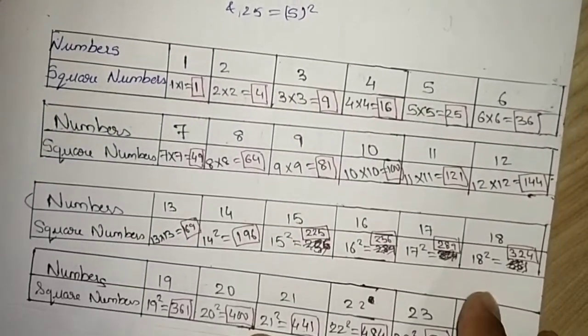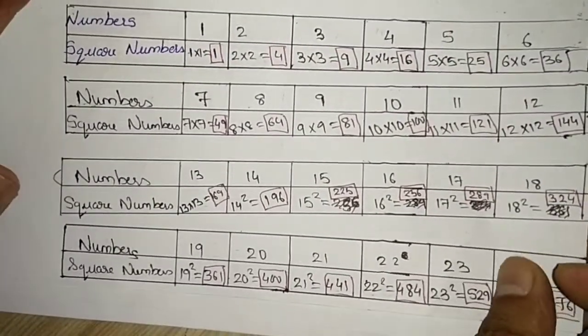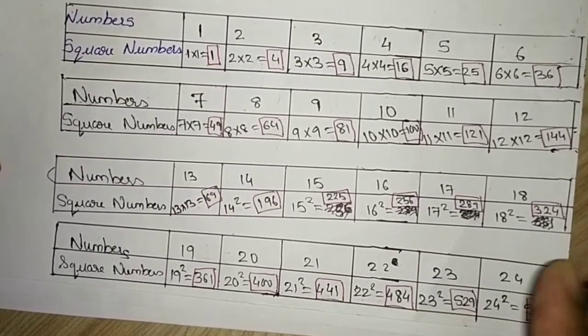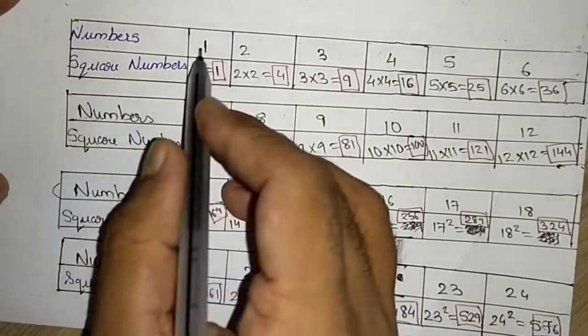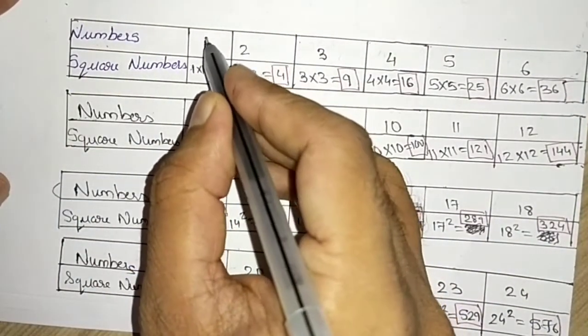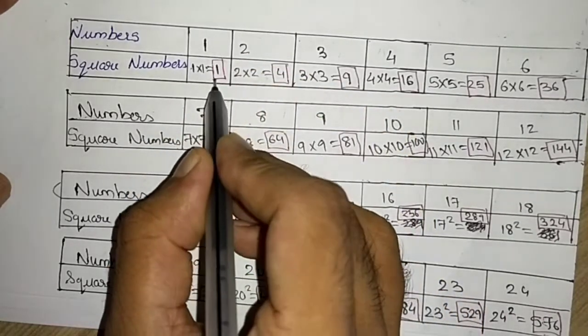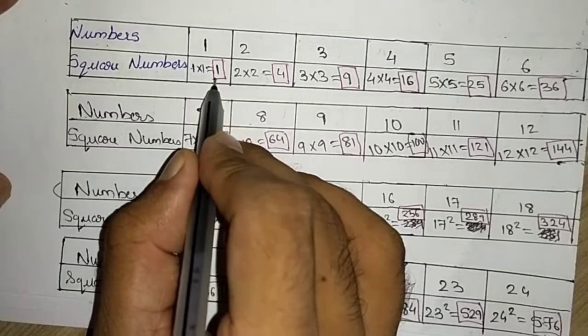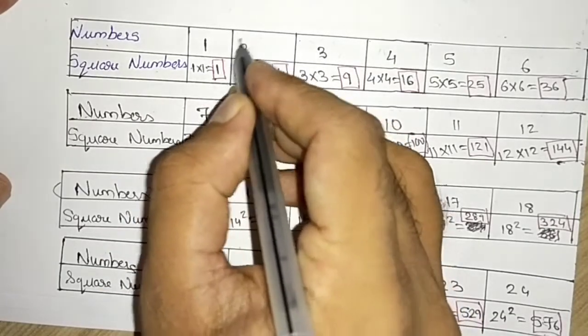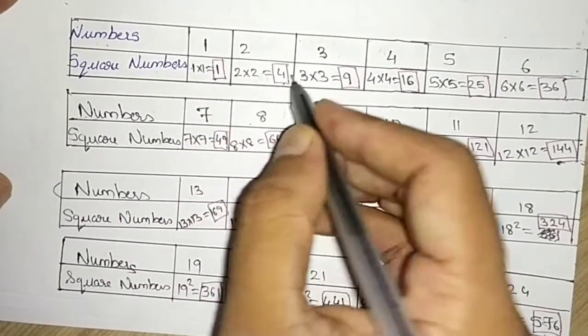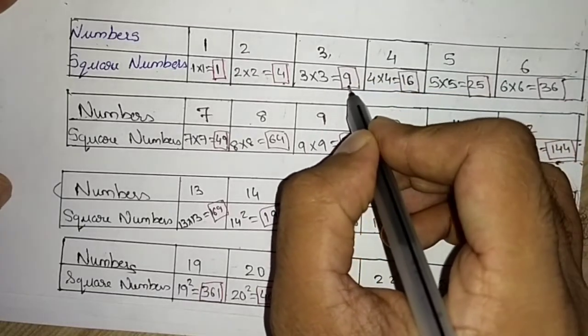Let us take perfect squares or square numbers till 20. The square of the number 1 is 1. The square of 2 is 4. The square of 3 is 9.